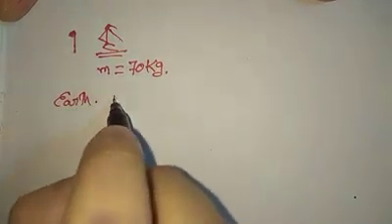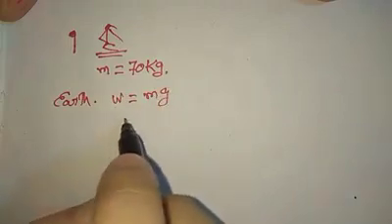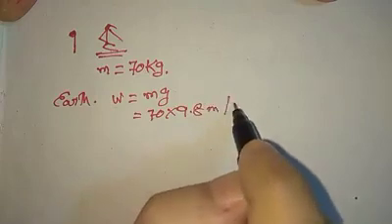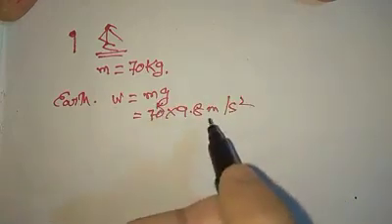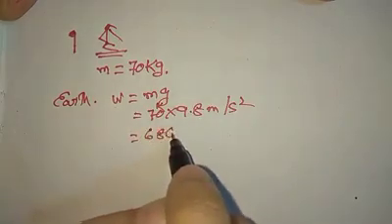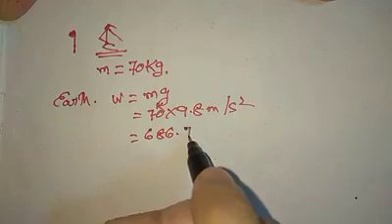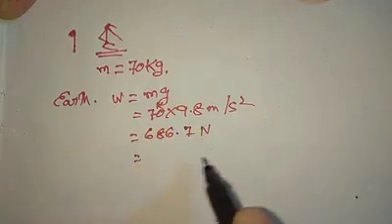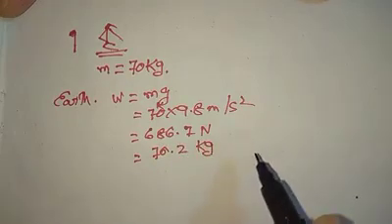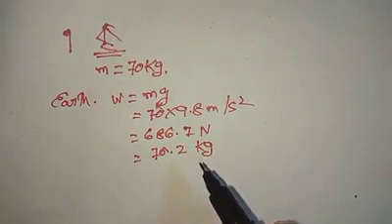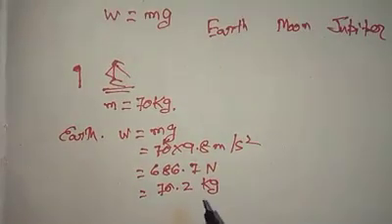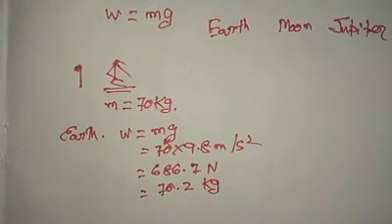We know that by the formula of mg, we can write it as 70 kilograms multiplied by 9.8 meters per second squared. And this roughly gives, as we have seen, 686 newtons roughly, and this comes to 69.5, so I'm rounding off to 70 kilograms. So my weight right at this moment, with the computation of weight on Earth, comes to around 69.5, so I take it as 70 kilograms mass.